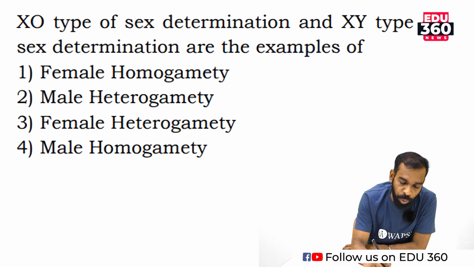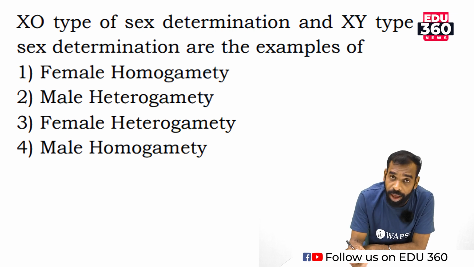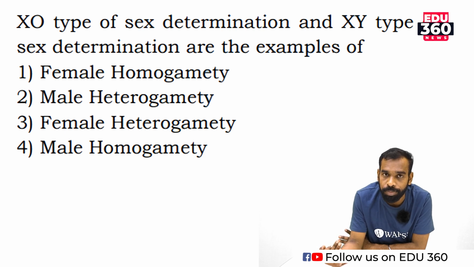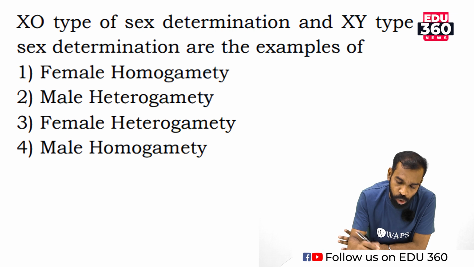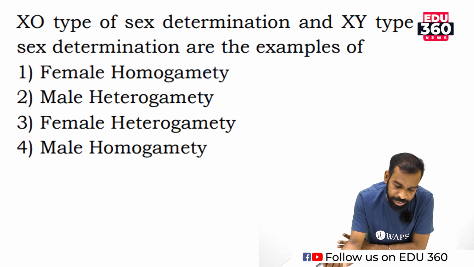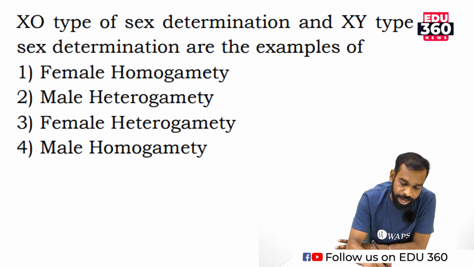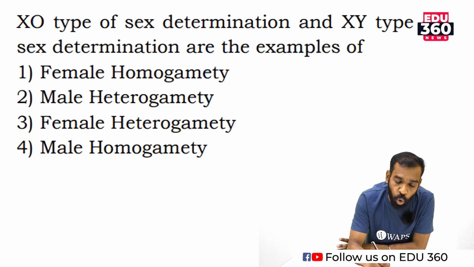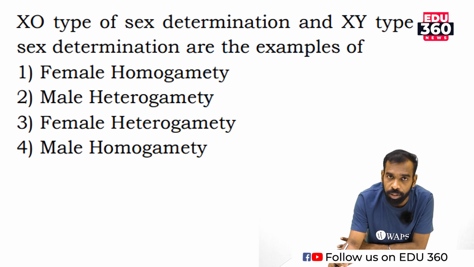XX, XY type. X0, XY type of sex determination is mainly found in chick. Get me? So XY means that it is hetero, X and Y. XX is homotype. XY is hetero, different.